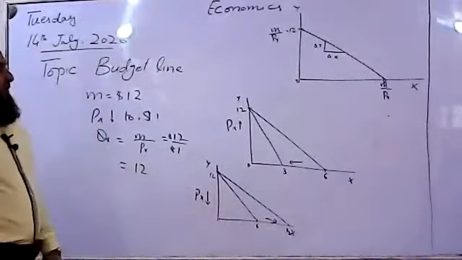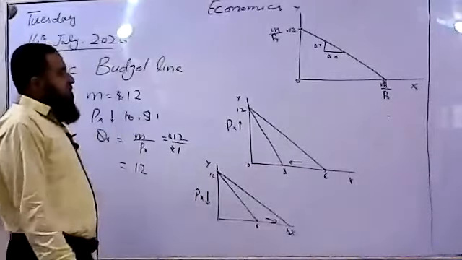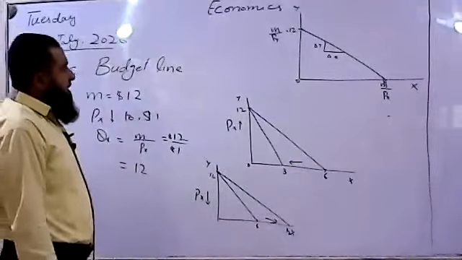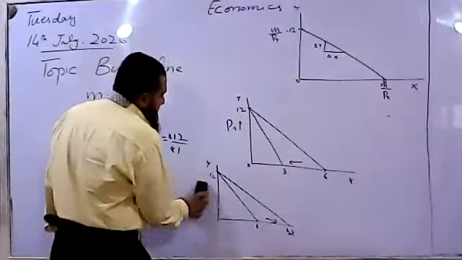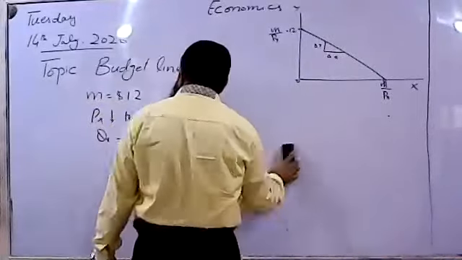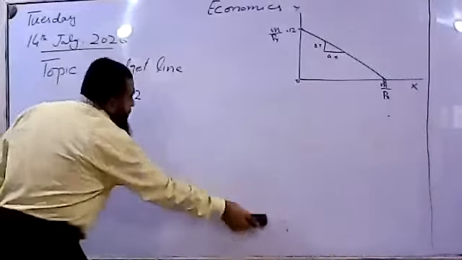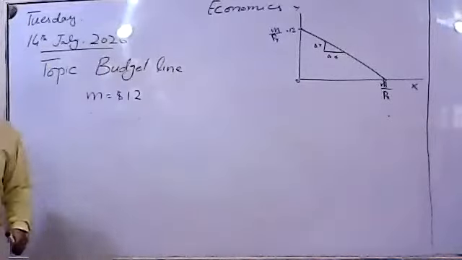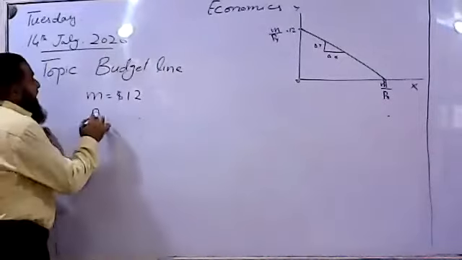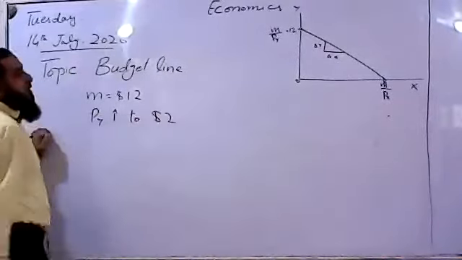from its horizontal axis, and when price decreases, it will become flatter, its slope will decrease. Now more X will be afforded by the consumer. Now come towards what happens when price of Y is going to increase. Suppose price of Y increases to $2 from $1.